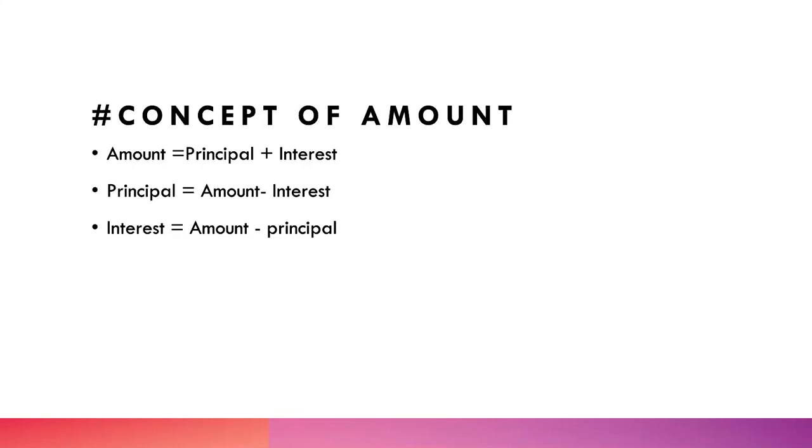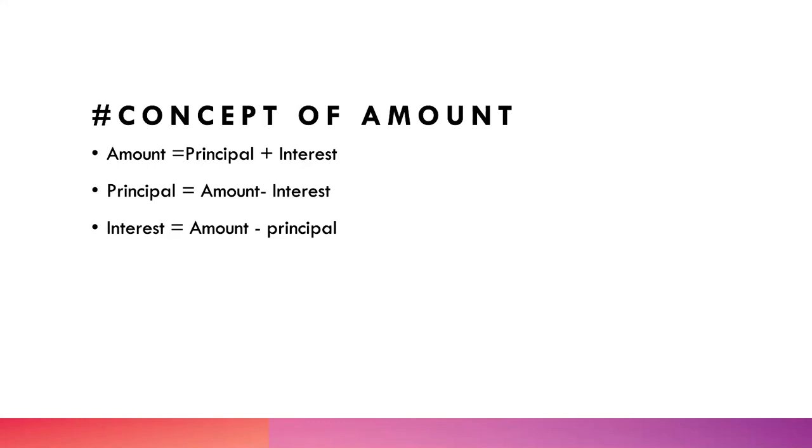Now, let's get back to our friend Raju. He is also in 5th class like you all. So he gave the bank rupees 1,000 and he got rupees 1,100. What about the 100 rupees? Those 100 rupees were his interest.